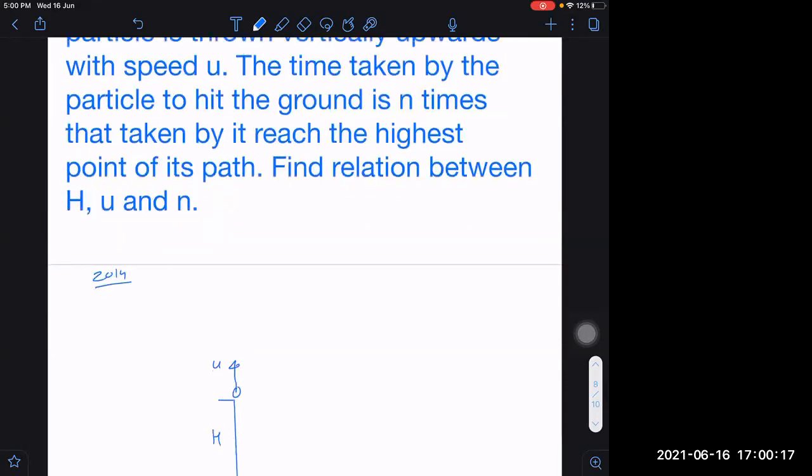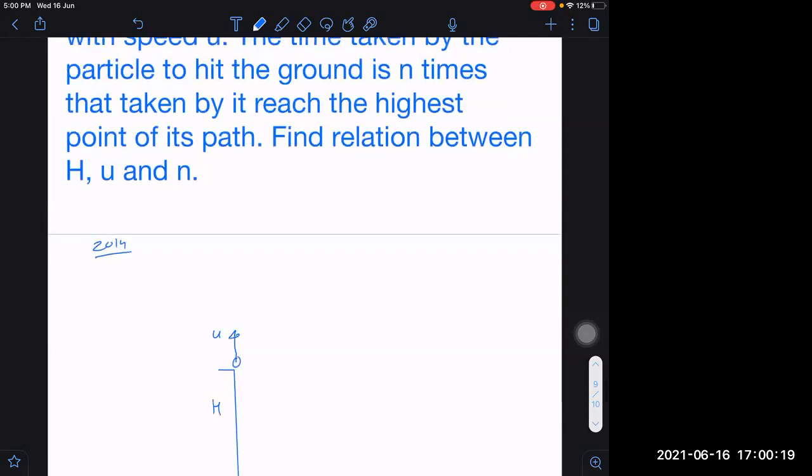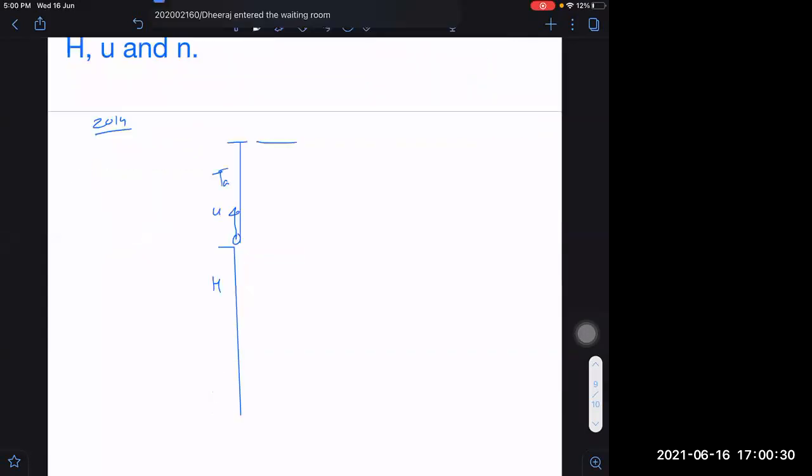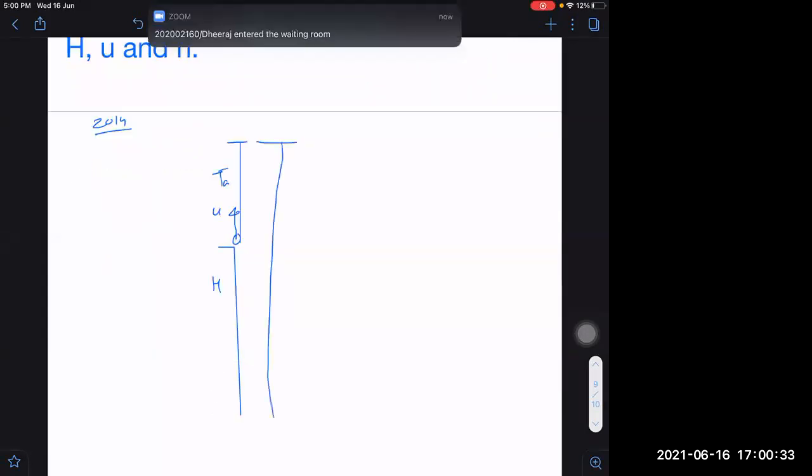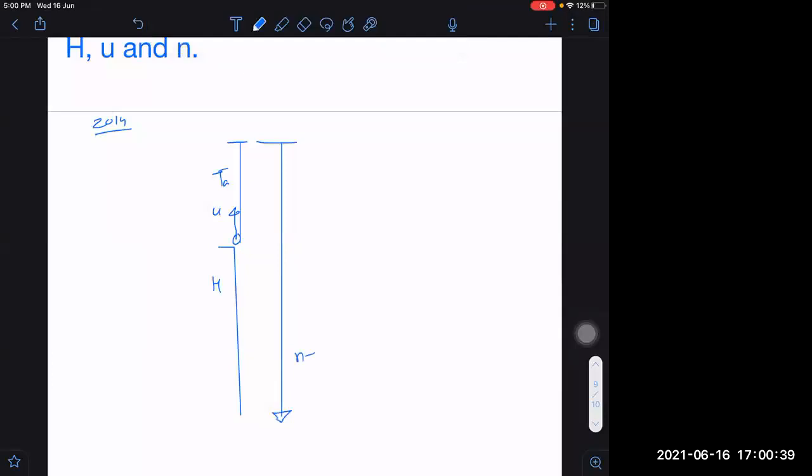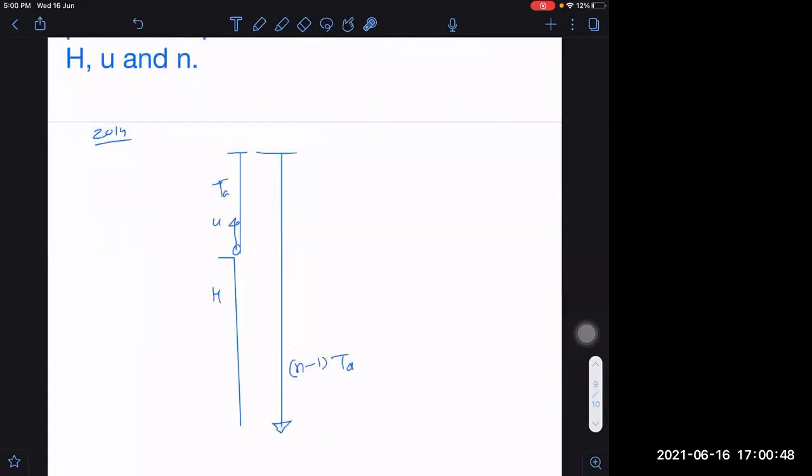Time taken by the particle to hit the ground is n times the time taken to rise to the highest point. So let us say time taken to go to the highest point is Ta. What is the time of descent? Time of descent will be (n minus 1) times Ta, right or not? Total time from here to here is n into Ta. So just for the downward journey, it will be (n minus 1) into Ta.